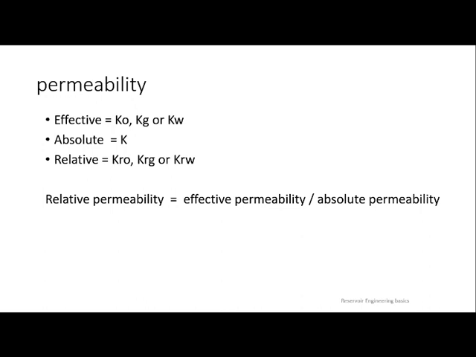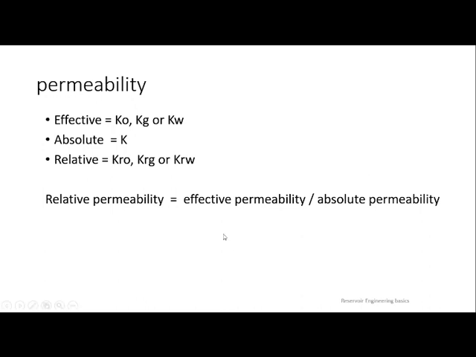We have three types of permeabilities. One is effective, one is absolute, one is relative. Simply to say, effective is the permeability when there is, as I already told you, the presence of another fluid. Imagine oil and water are there inside your reservoir rock. When you are calculating KO, the permeability of oil in presence of water, what is the ability of the rock to allow oil to flow even when water is there?